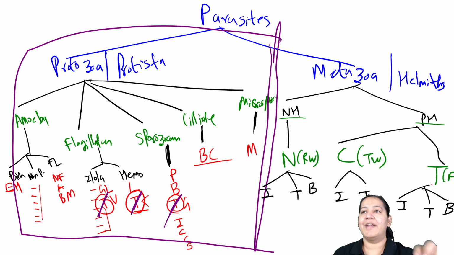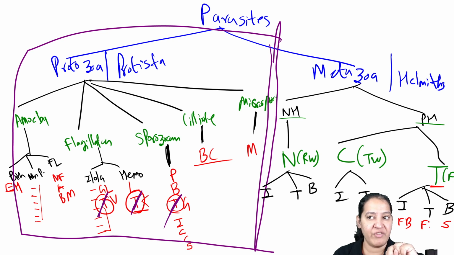Okay, I will try. Let me start with trematodes. In blood, only one, Schistosoma, is there. In intestine, only one, Fasciolopsis buski, is there. But in tissue, there are two. In the liver, it is Fasciola hepatica. In the lung, it is Paragonimus westermani.